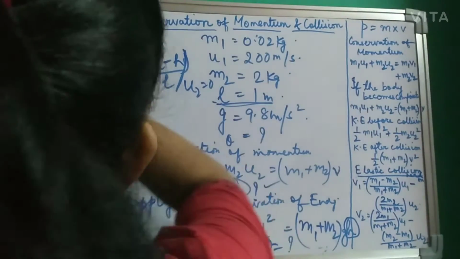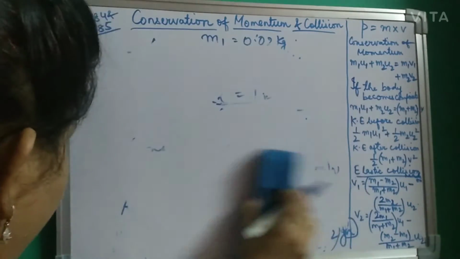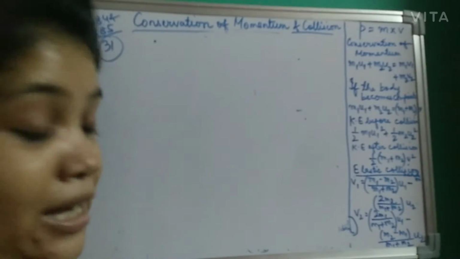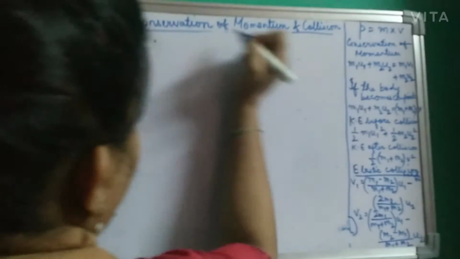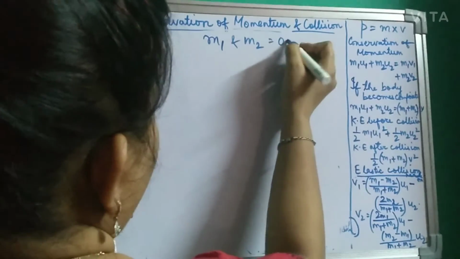Okay, students? So next let us do the next sum. We have done sum number 29 and 30. Let's do sum number 31. Let us see what sum number 31 is telling us. It tells us that a stationary bomb explodes into two fragments of masses 0.4 kg. That means each mass is of 0.4 kg. So there are two masses, M1 and M2, and the mass is equal to 0.4 kg.